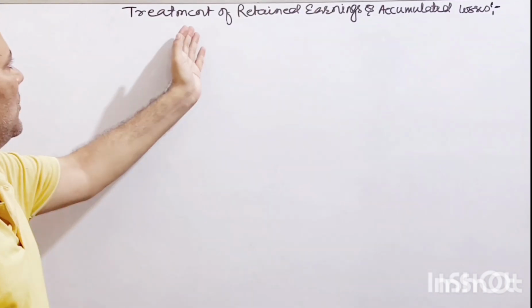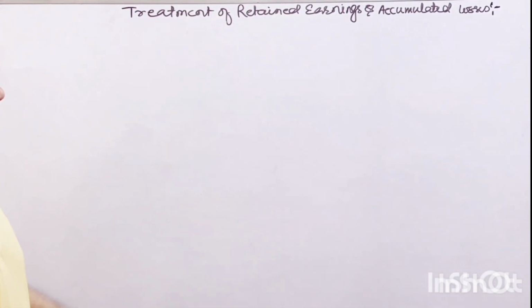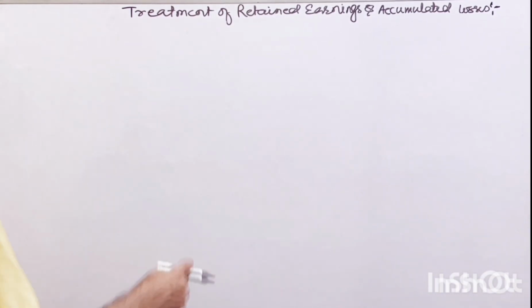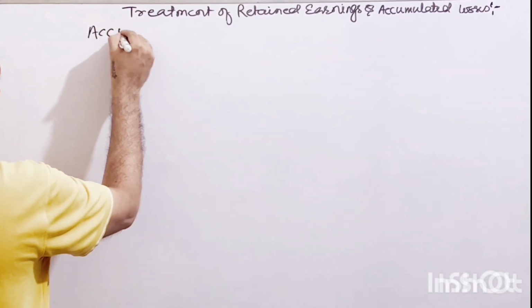Hello all, today we are going to discuss treatment of retained earnings and accumulated losses at the time of admission, death and retirement. All the treatment will be the same in all three conditions, right? So first, take the accumulated loss.